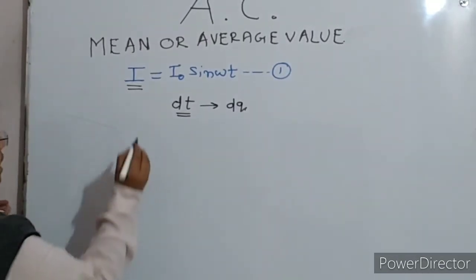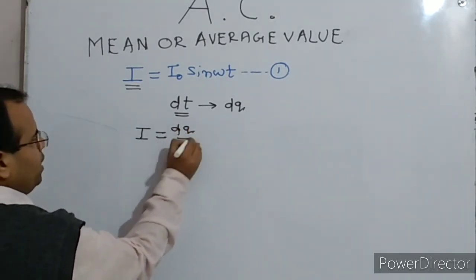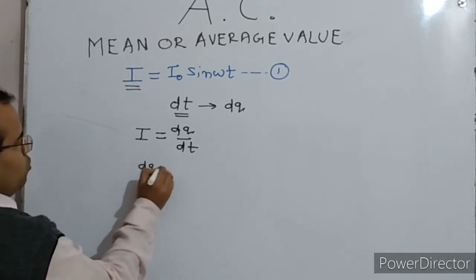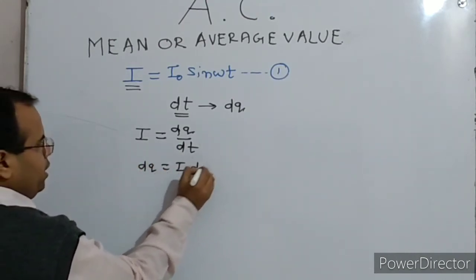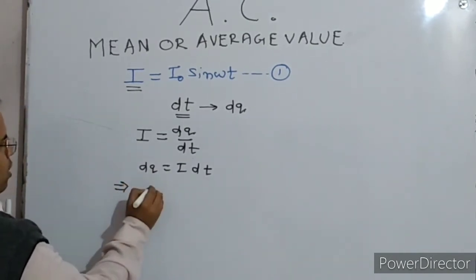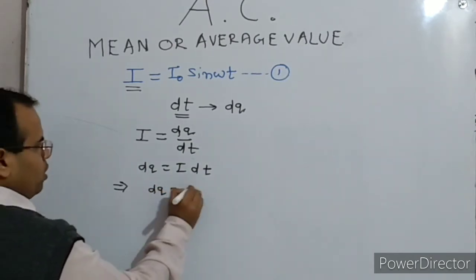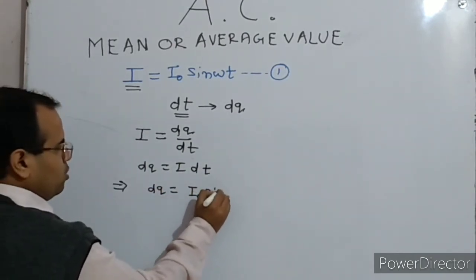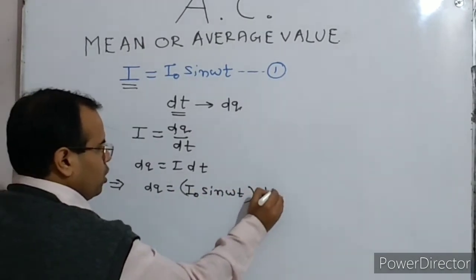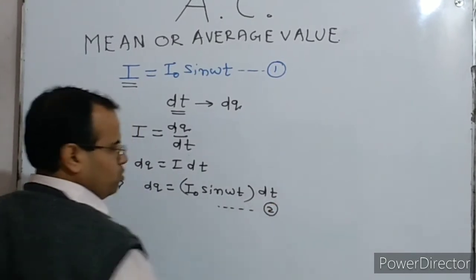So we can write I equals dq by dt, and we can also write dq equals I dt. This implies dq equals I naught sine omega t dt. This is the small charge which is flowing, and let it be equation number 2.